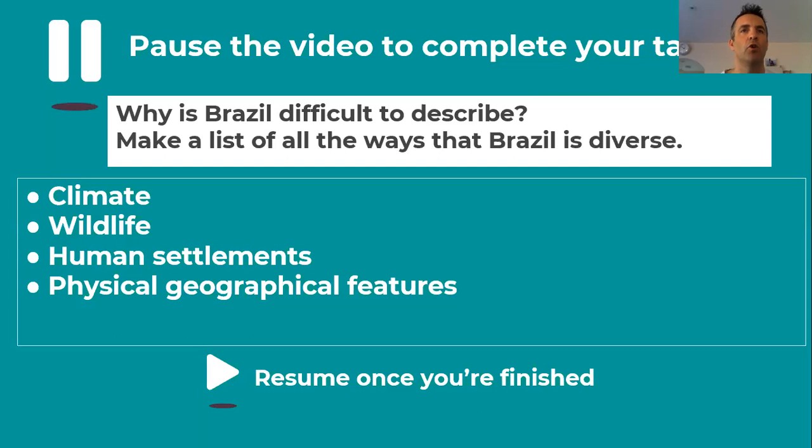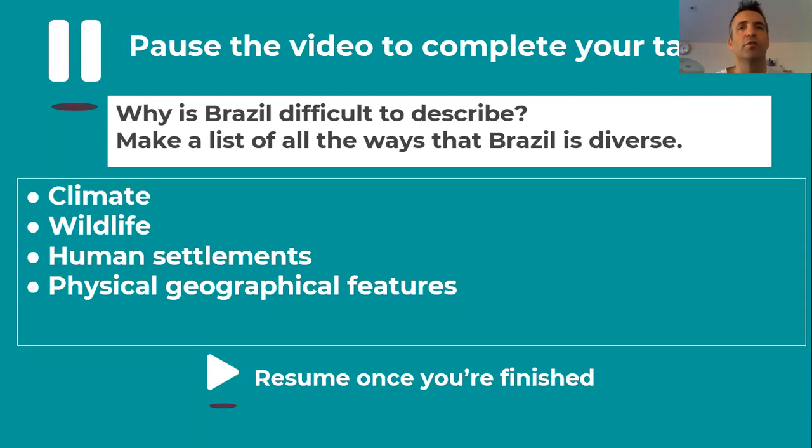So your final task today is I would like you to think about why Brazil is so difficult to describe. I want you to make a list of all the ways that Brazil is diverse. So you might want to think about the climate, what's different about the climate in different parts of Brazil. You might want to think about the wildlife, so the different animals that live within Brazil.